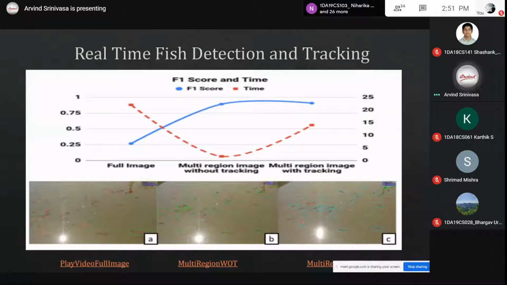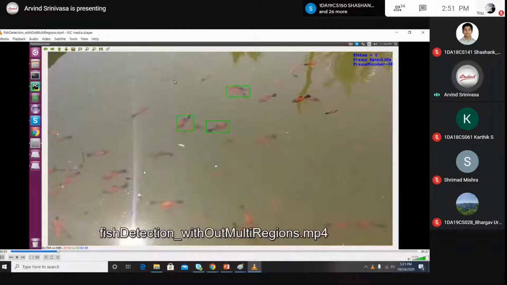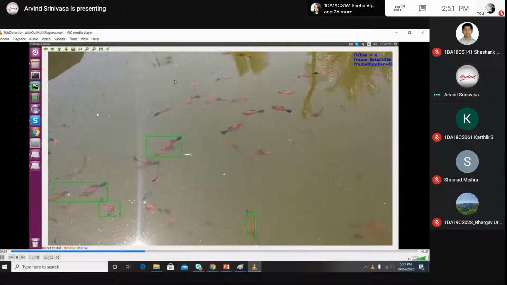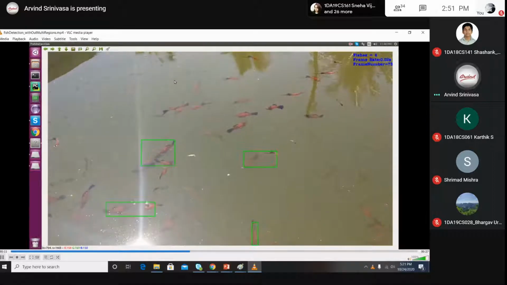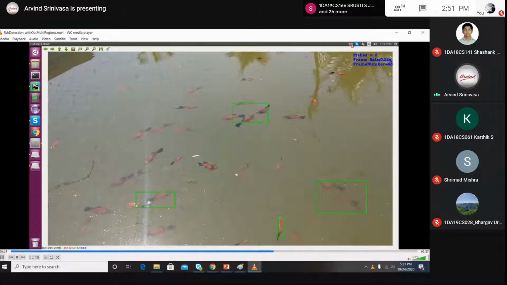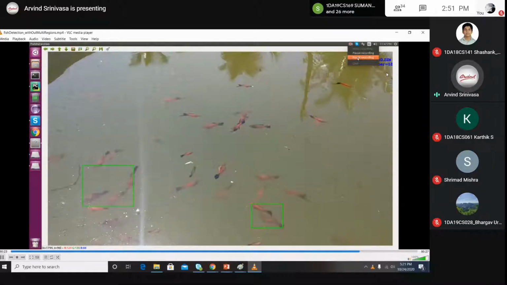So our output, what happened is, if you use this without giving a full image and with the tracking, so our detection was, I'll show you. So this was our detection. So many fishes are there, but we are not able to detect any fish because the network failed to identify it. The tracking was happening in real time at 10 or 12 frames per second, but